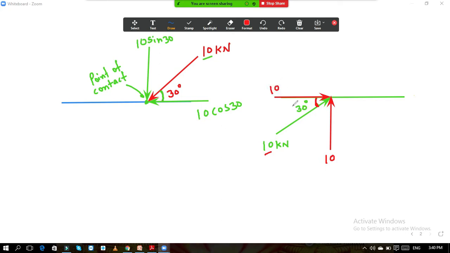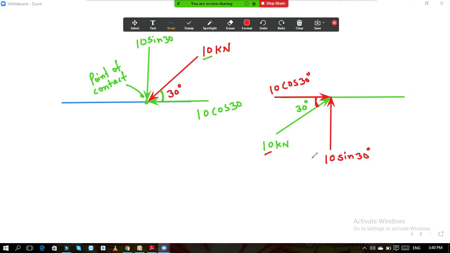Now think about this angle. If you see, this angle is nearer to the x component. It is subtended with the x component, so the x component of the force. So for x you should give cos, and for the remaining it is sin 30 degree.